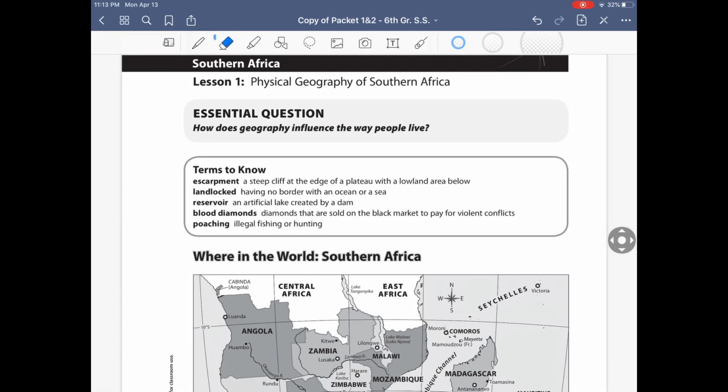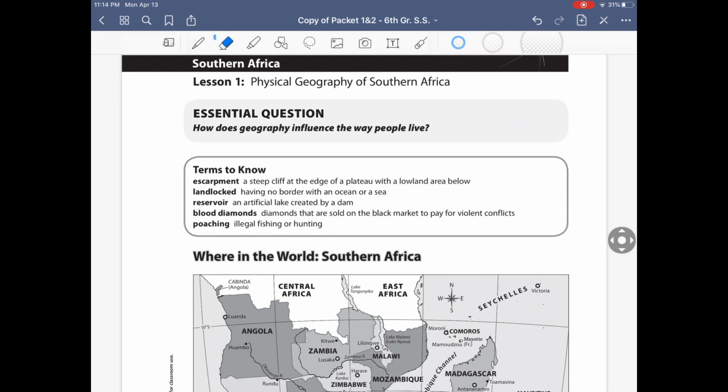So today we're gonna go looking over the packet that was passed out. Now, if you didn't pick it up, I'll give you some instructions later on in the video on how to download it. But if you didn't get this packet, just get a sheet of paper out, or just get out your notes on your phone, or whatever you can to write down the answers. Okay, so all you're gonna do is write down the answers, and I'll show you how to turn it in at the end. So just pay attention and let's get to some learning, all right?